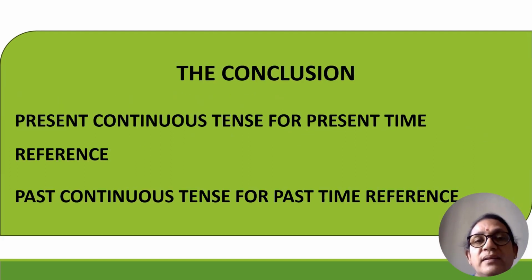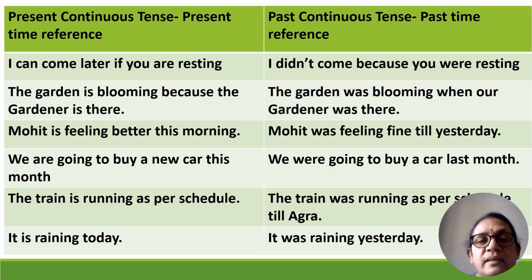So, what is the conclusion? What do we learn? If the time reference in the sentence is present tense, then we'll use "is cleaning" or "is driving" or "is helping." But if the time reference in the sentence is past, then we'll use "was cleaning," "was helping," "was driving," etc.